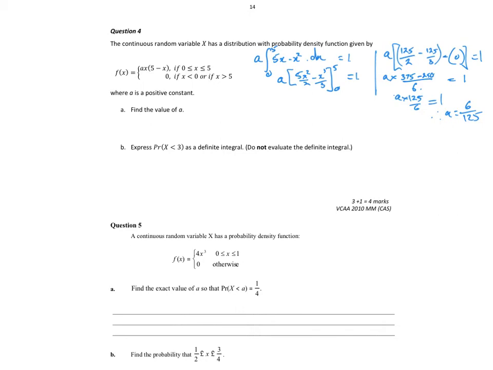What's the last one? Express the probability that x is less than 3 as a definite integral. So the probability that x is less than 3, so 3 to 0 of A, so we'll just write it as 6x on 125 times 5 minus x dx, do not evaluate. So that's all we need. Too easy.